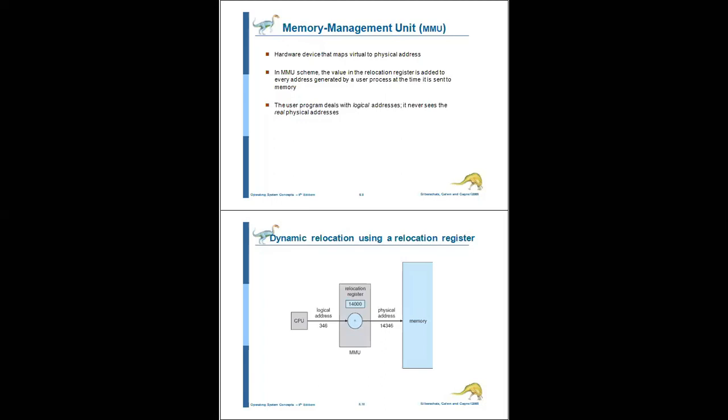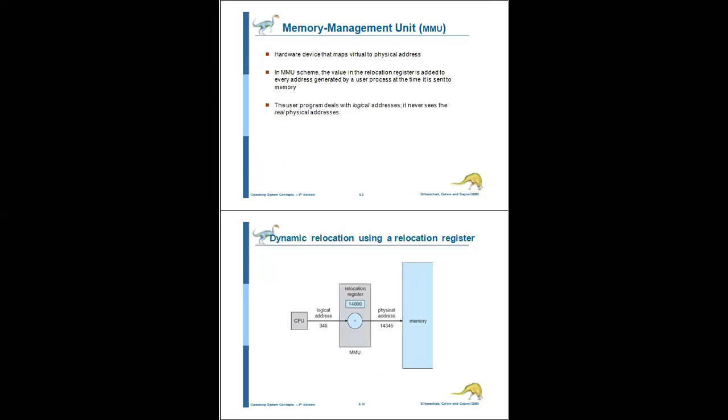Why? Because the logical address space is visible to the user, but the user will not see the physical address. That is one of the differences between logical address and physical address. The physical address we cannot see, whereas we can deal with the logical address.